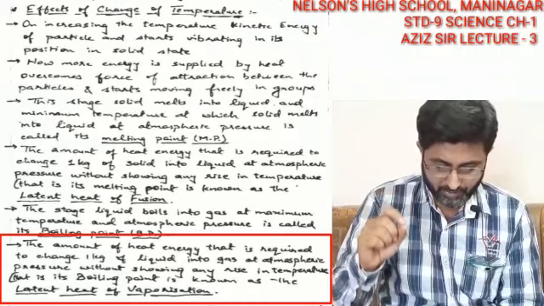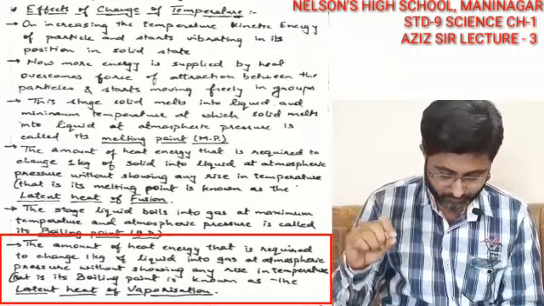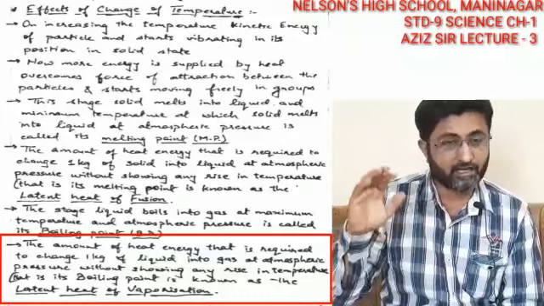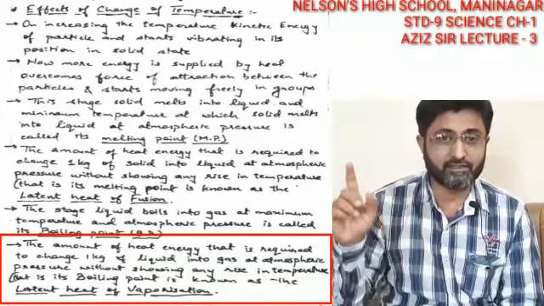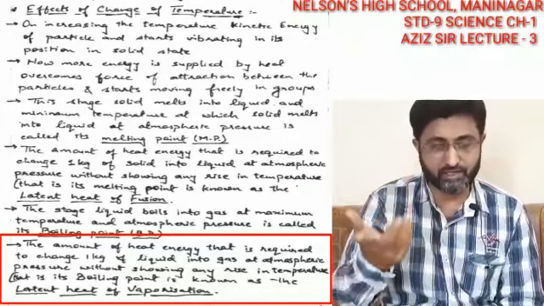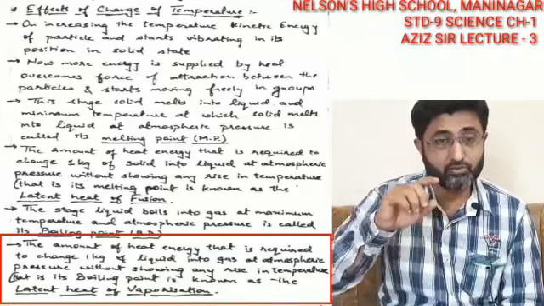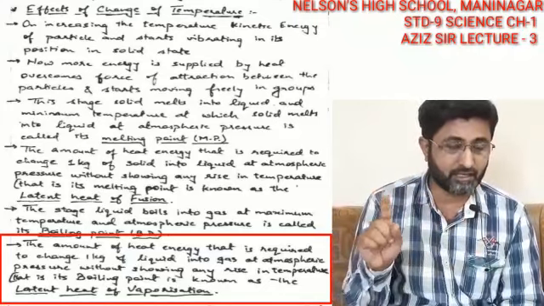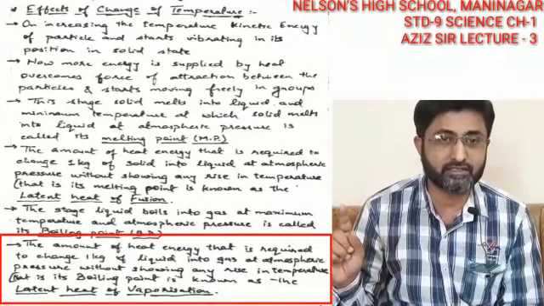So the amount of heat energy required to change 1 kg of a liquid into the gaseous state at atmospheric pressure, without any rise in temperature, maybe petrol, diesel, whatever it is, at its boiling point, is called the latent heat of vaporization.